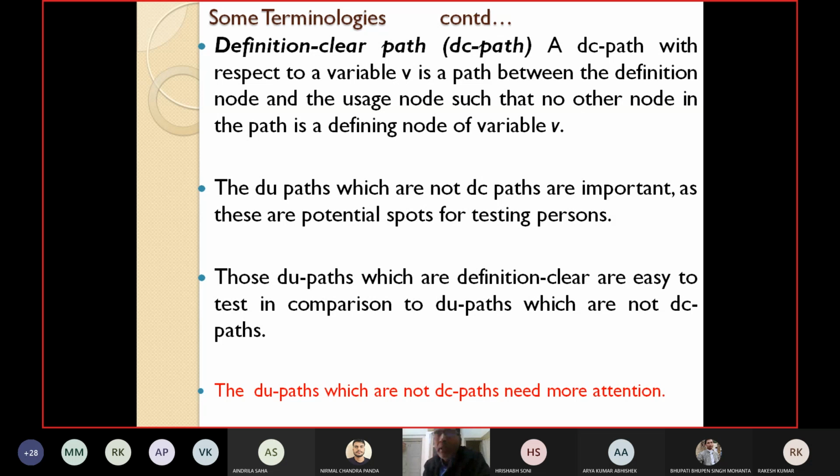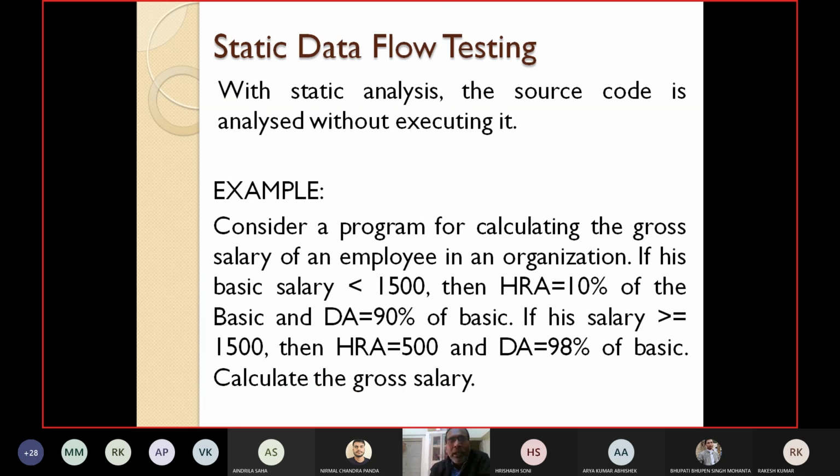Let's quickly take an example and explain what we have discussed so far. There are actually two types of data flow testing techniques. One is static data flow testing, another is dynamic data flow testing. In static data flow testing, the source code is analyzed without executing it. As its name suggests, static data flow testing will not execute the source code, and we perform static analysis, that is, we perform testing on the source code without executing it.